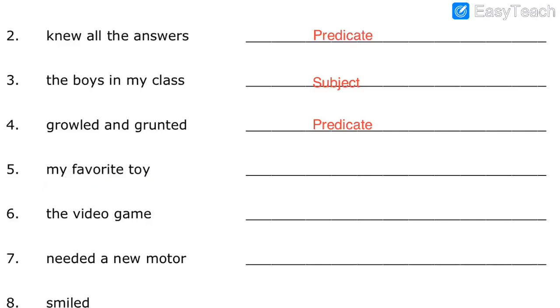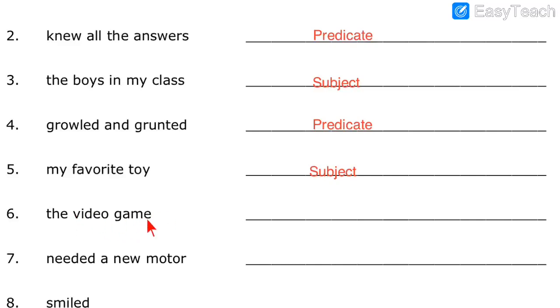Then number 5, my favorite toy. Whose favorite toy? We don't know. But we can see the pronoun my, so maybe it is about a person, a boy or a girl. Still, the verb is not given over here. Is the verb given? No. What action is performed with my favorite toy? We don't know. Only the subject is given over here. So this is subject because the verb is missing. So let me write over here subject. So here is the answer. Number 5, that is subject, my favorite toy.